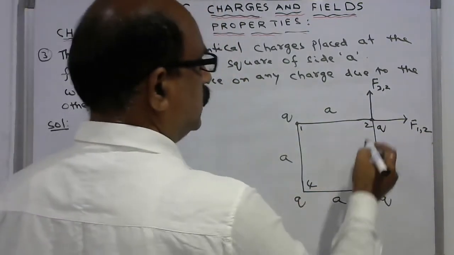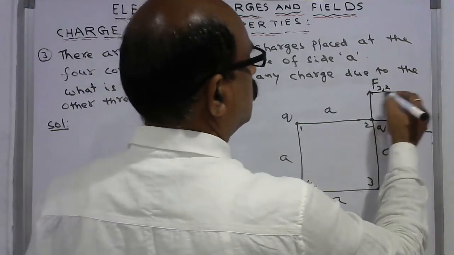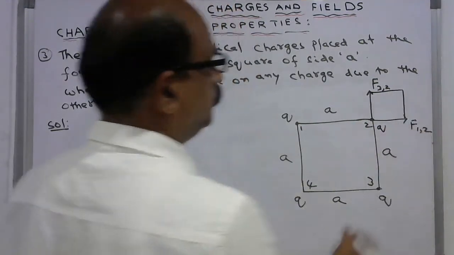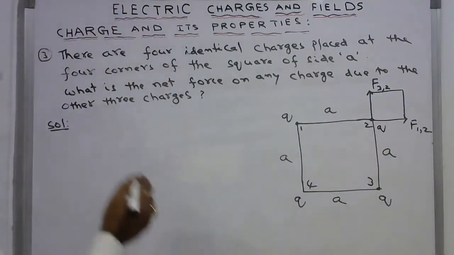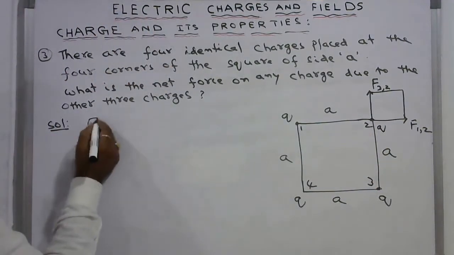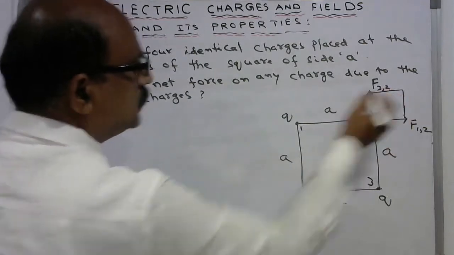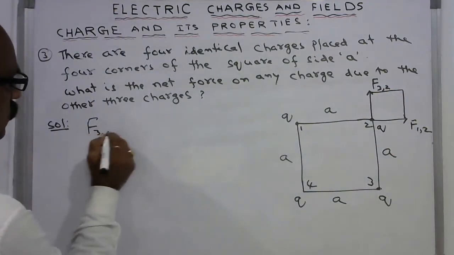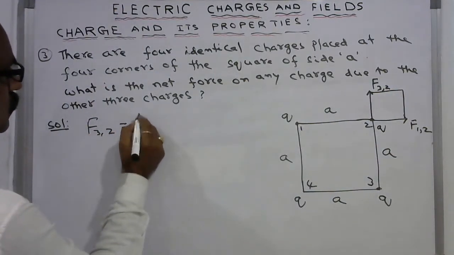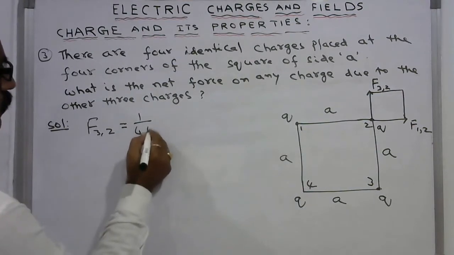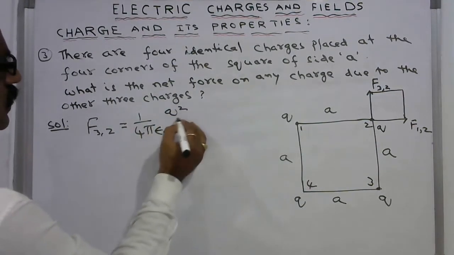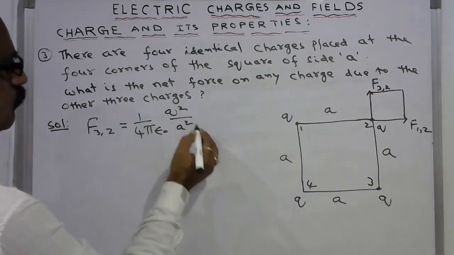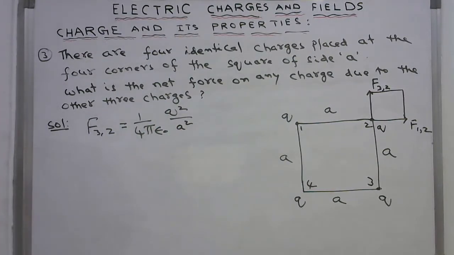Then what is the resultant force here? According to the parallelogram law, force due to 3 and 2 is equal to 1 by 4 pi epsilon naught q square by a square, because it is q into q by a square.